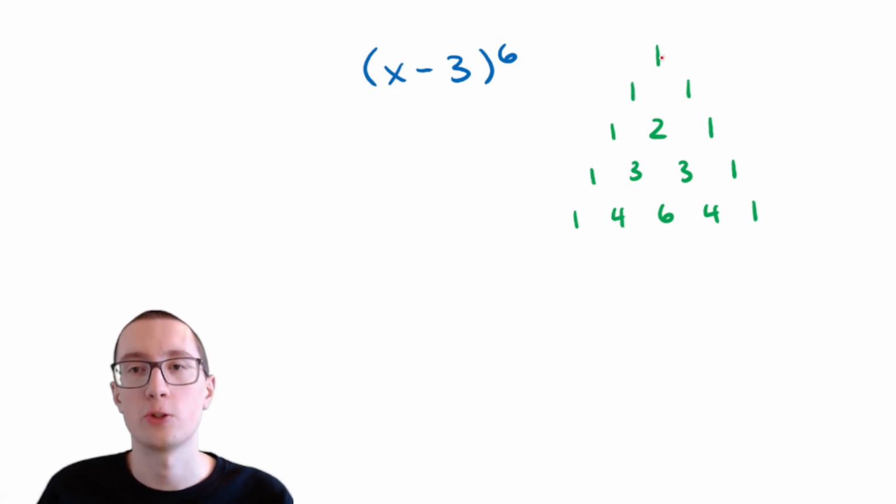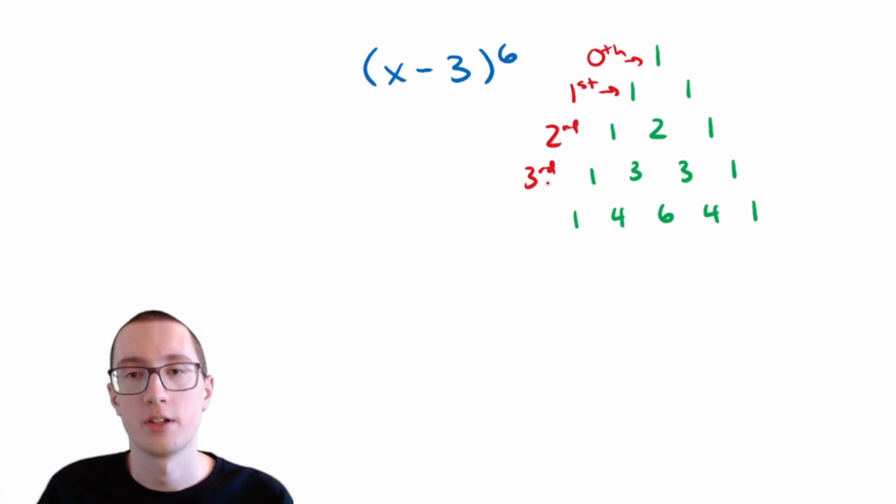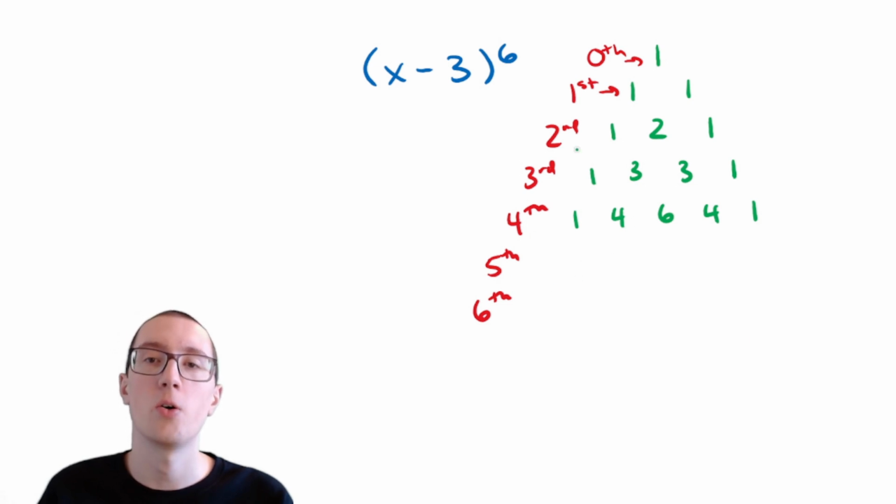But actually, this first row here with just a 1 doesn't actually count. This is considered the 0th row. And starting here is the first row, the one with multiple numbers in it. So this would be the second, the third, and the fourth. So we need to go down all the way to the 6th row of Pascal's triangle.